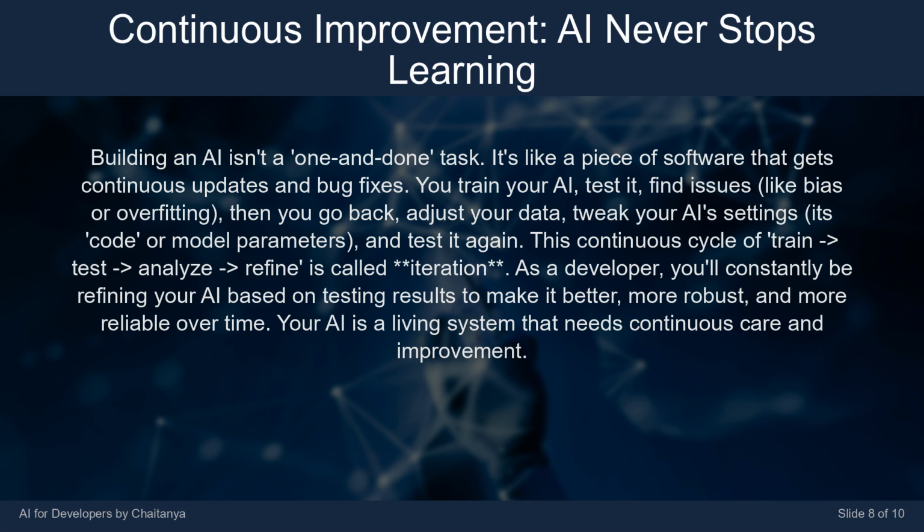This continuous cycle of train, test, analyze, refine is called iteration. As a developer, you'll constantly be refining your AI based on testing results to make it better, more robust, and more reliable over time. Your AI is a living system that needs continuous care and improvement.